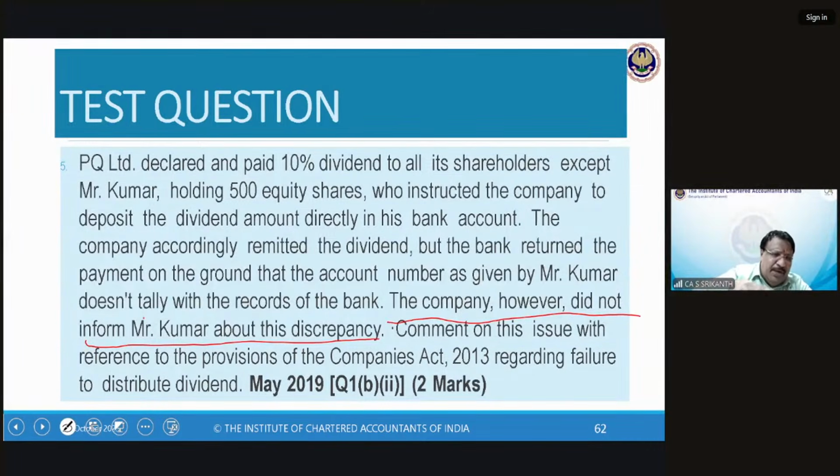It has to be an unlisted company with about, say, 200 shareholders. Kumar is one of them. He said, send it to this bank account, and he gave a bank account specifically. To that bank account, you have to send. I said, I sent it, but the account was wrong. But it was not communicated to Mr. Kumar. It's important. Now, will they be liable for failure or not?